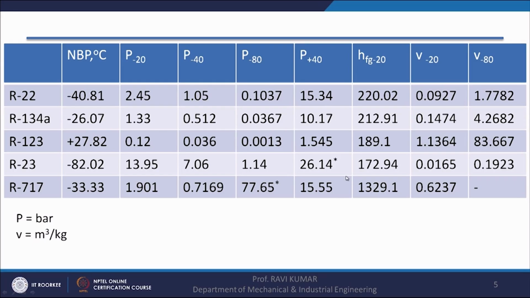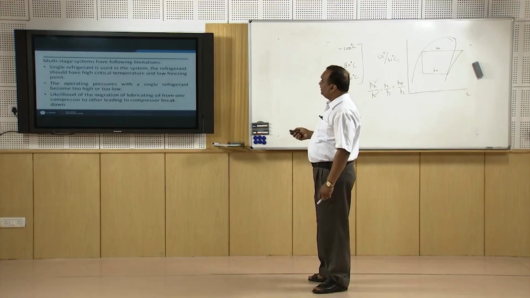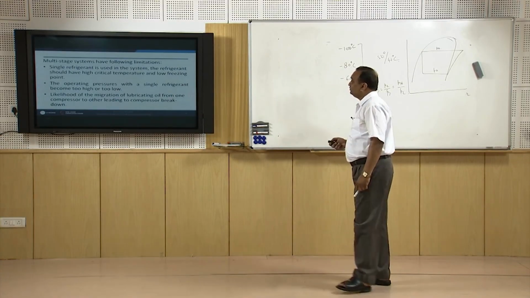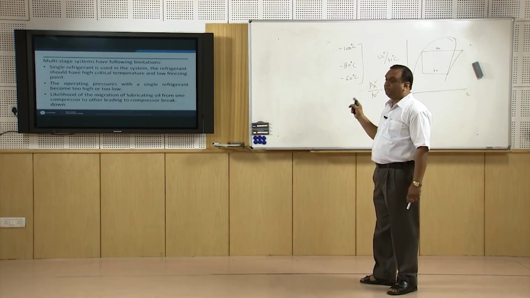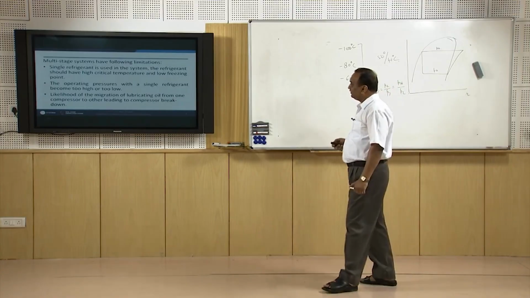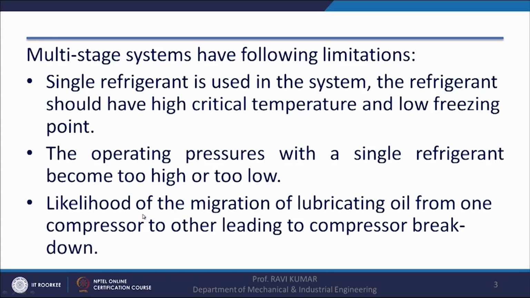Same is the case with ammonia. So you take any refrigerant. We can see that for any refrigerant, if we have to deal with a very high range of evaporator and condenser temperatures, let us say minus 100 to 50 degrees centigrade, the difference is approximately 150 degrees centigrade, one refrigerant cannot work. And there are many other reasons for going for a cascading system. I am just justifying why we should use a cascading system.